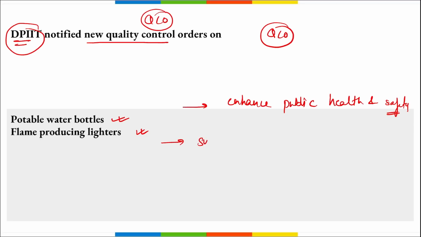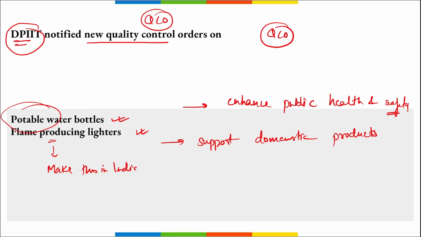In order to support domestic products, such as, for example, these products, if we are importing them, these lighters we can make in India, right? It is easy to make these lighters in India. Similarly, these potable water bottles can be made in India. So why should we import them, right?